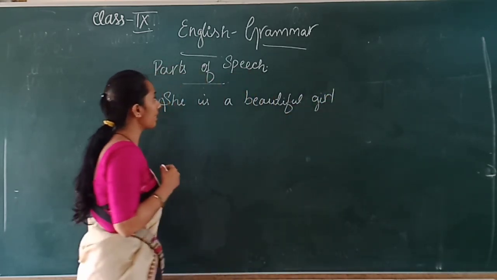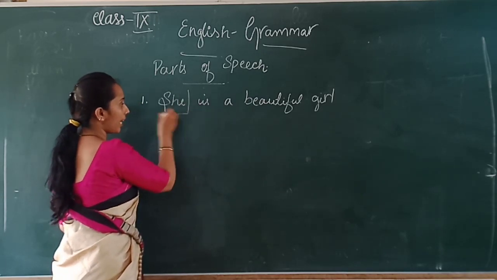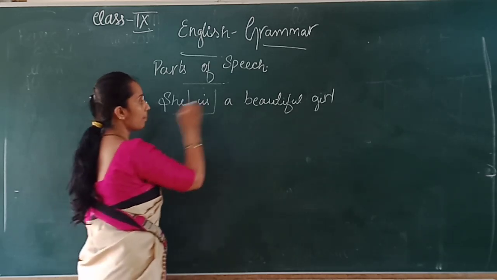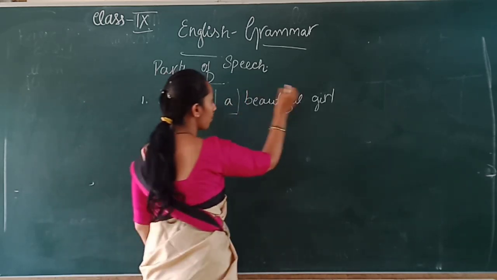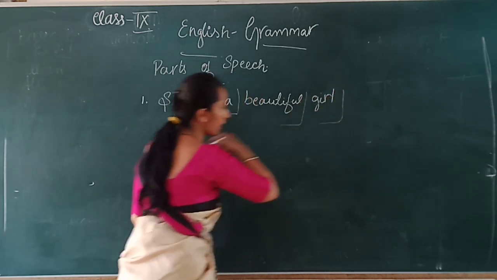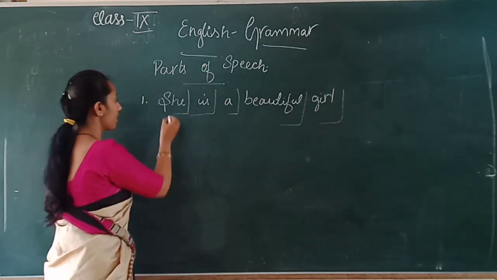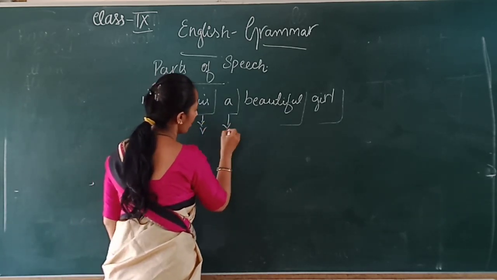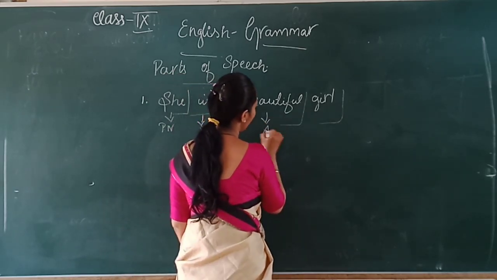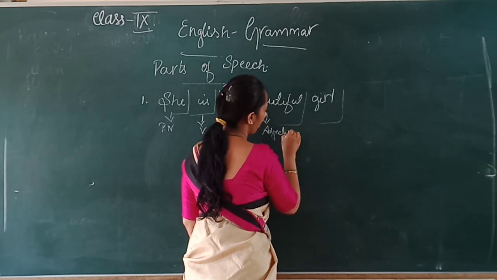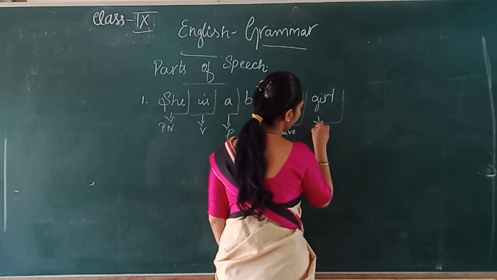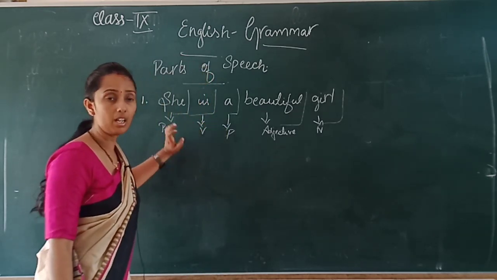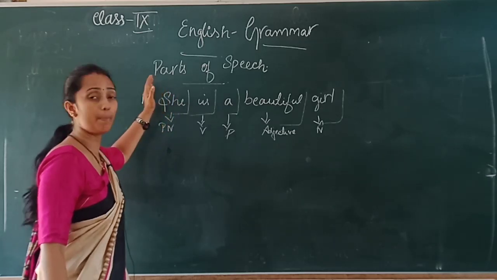This is a simple sentence where we can differentiate the words as different groups. Here 'she' is a pronoun, then 'is' is a verb, then 'a' is a preposition, 'beautiful' is an adjective, and 'girl' is a noun again. Isn't it, children?